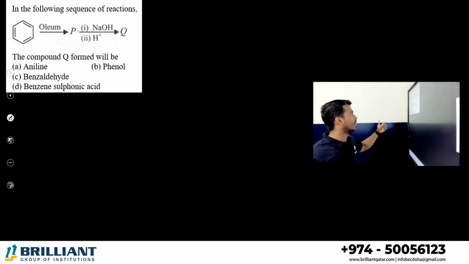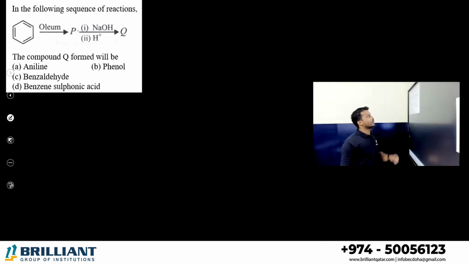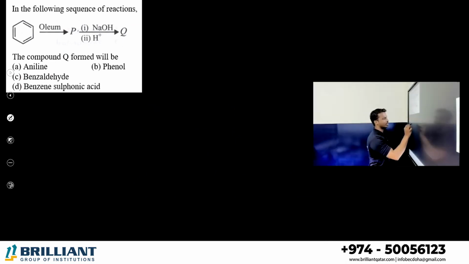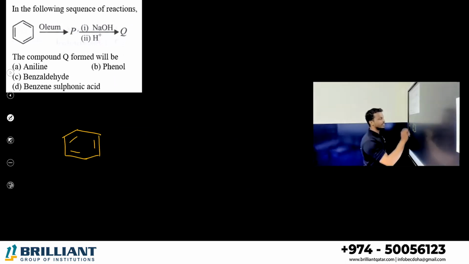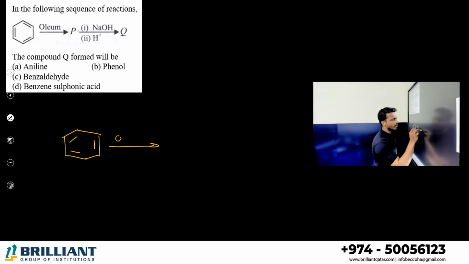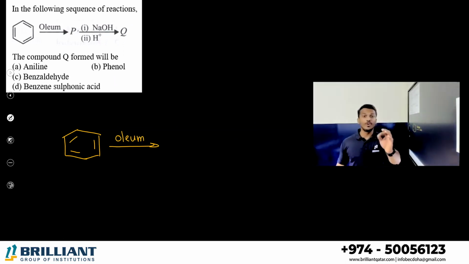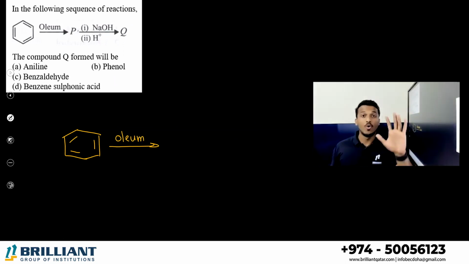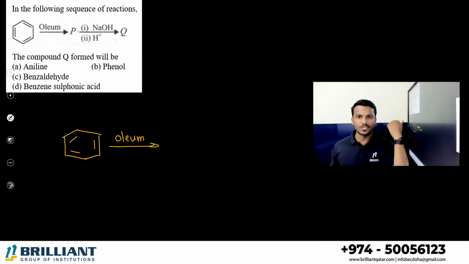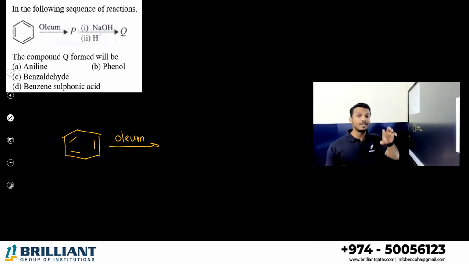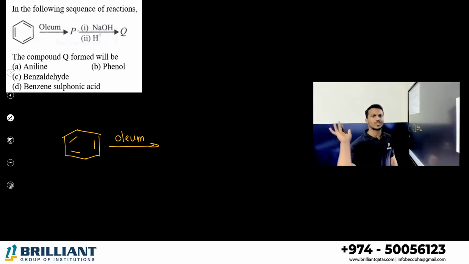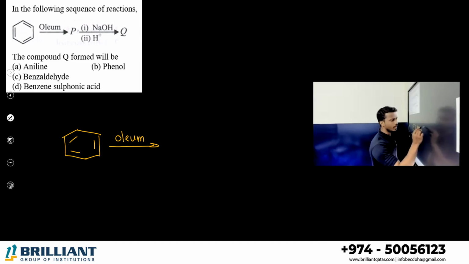Option C. Next one. In the following sequence of reactions, what is the reaction, dear all? You have benzene. Benzene treating with what? Oleum. What is oleum chemically? You know, fuming sulfuric acid, right? You studied in P block chapter also, right? The oxoacids of which one? Sulfur. Oleum is called what? The fuming sulfuric acid, formula H2S2O7. Okay, whatever.